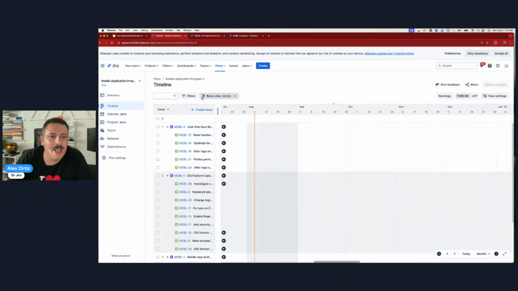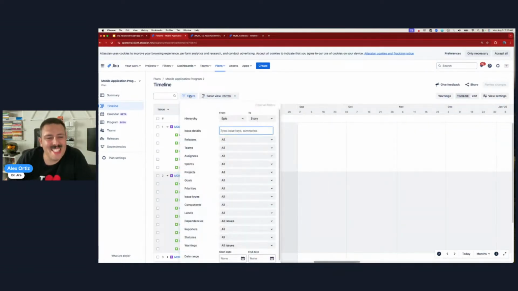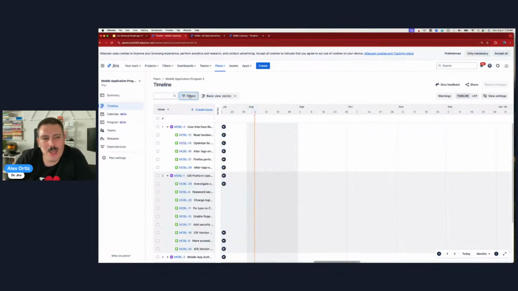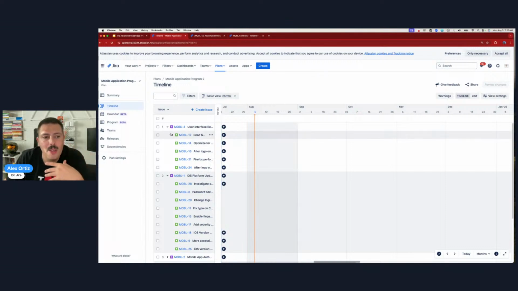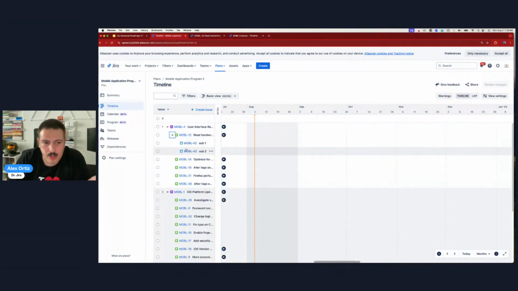oh boy. Okay, filters. Let's do this. When you don't see your issues, the first thing you should be manipulating is your filters. So under filters, you have a section called hierarchy. This will dictate or control what issues in the hierarchy you see. So right now I just see the epic and the story. I can drop it down to the subtask, and now you will see that I can also see the subtask.